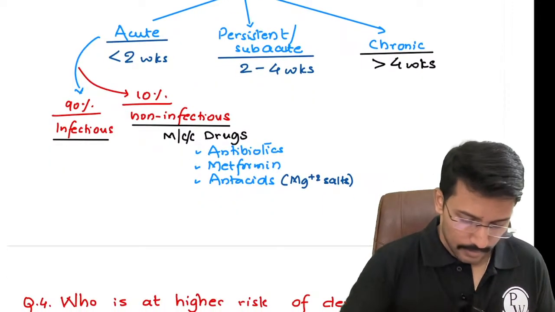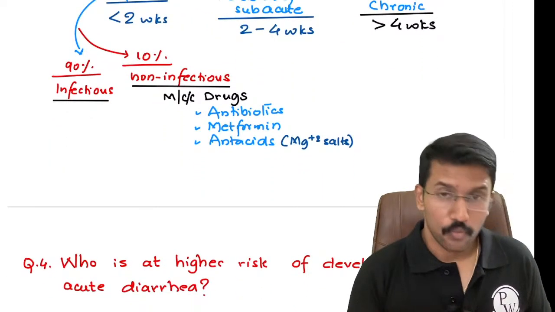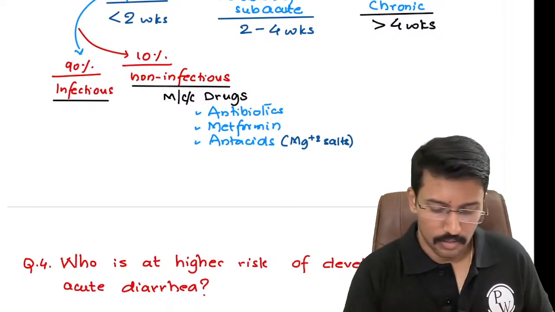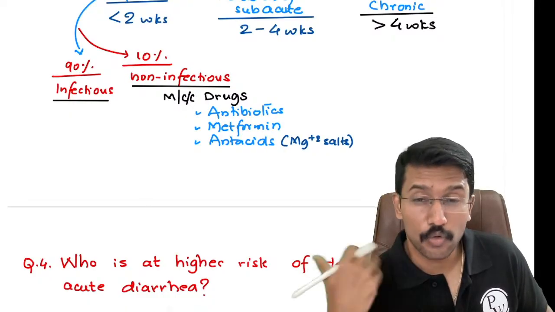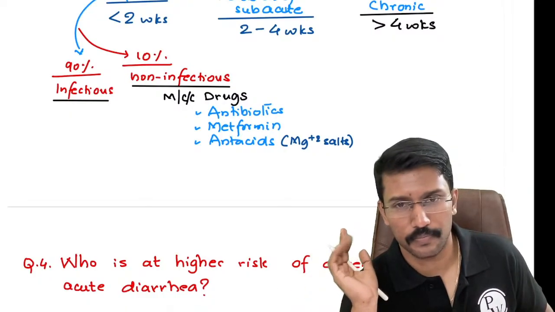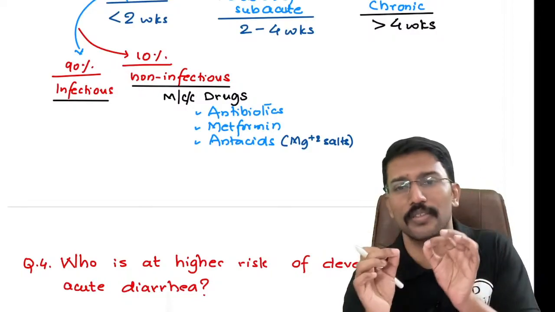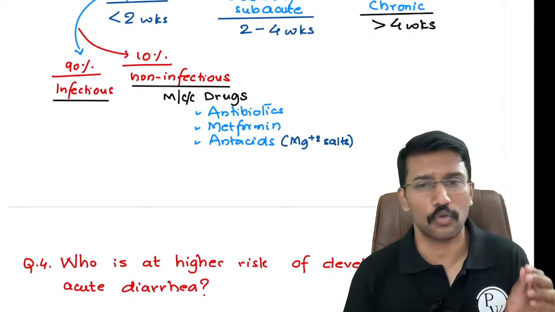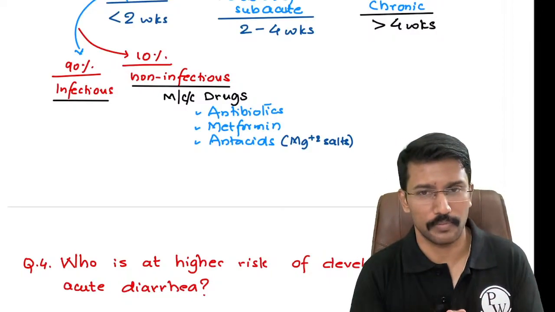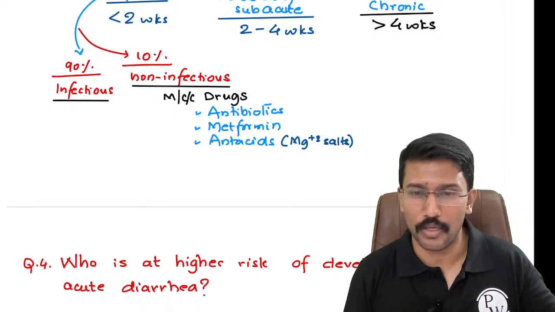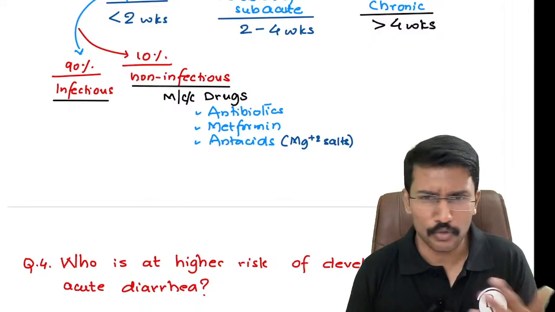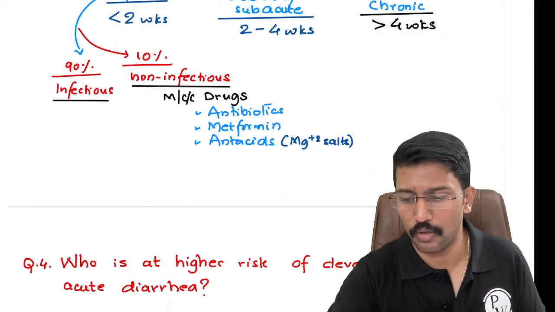Okay. Then coming to infectious, what is expected from you is, the first thing the examiner will ask you is, who are those patients who are at risk of developing infectious diarrhea? That is one. Second, for all those risk categories, he will ask, what is the most common organism? For example, people who visit India from the Western world like UK, US people, when they come to India, within the first 2-3 weeks, they develop diarrhea, right? What do we call this?